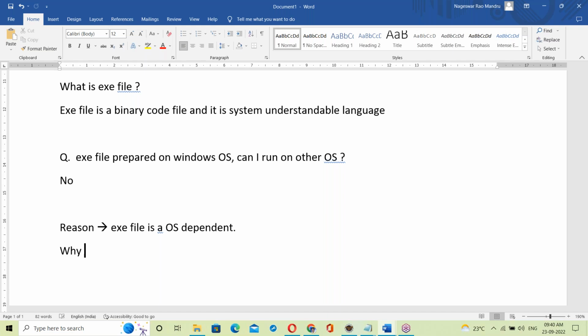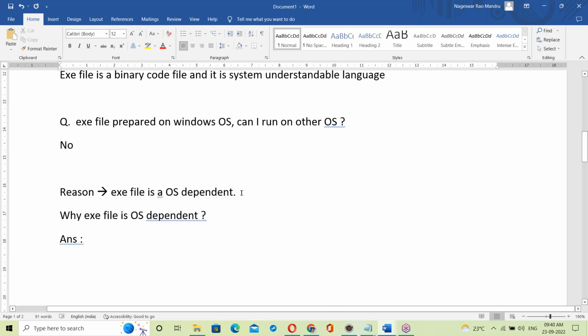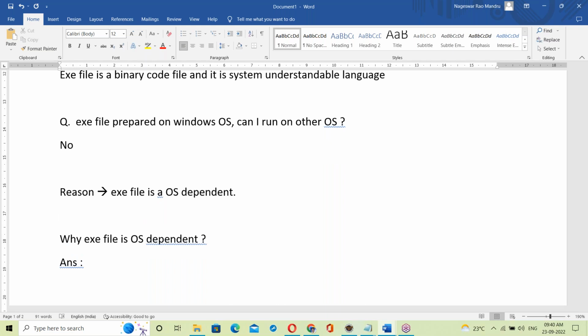Immediately the question is, why is an exe file OS dependent? Come on, Amjad, why is an exe file OS dependent? Yes, Mr. Amjad, what you said is right. The exe file is OS dependent.